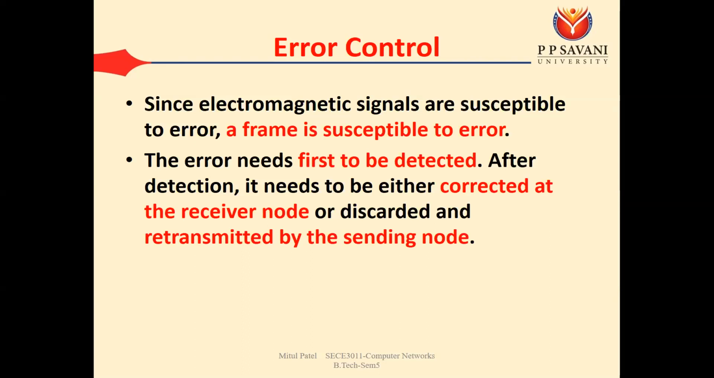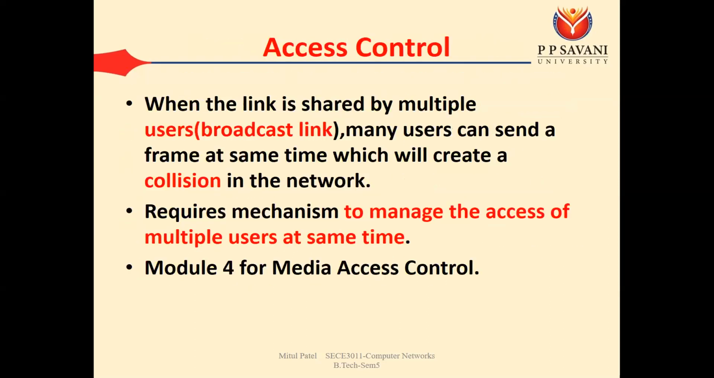For error correction we have one algorithm or method known as the Hamming code, that we need to learn for error correction. Then one more responsibility is access control.